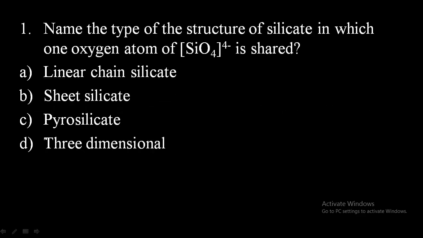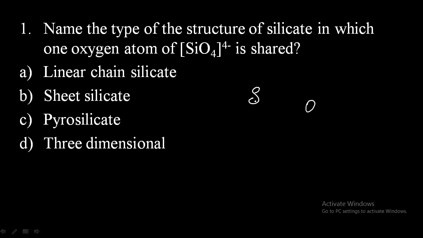Now we will solve some past competition MCQs from this chapter. First one, name the type of structure of silicate in which one oxygen atom of SiO4 is shared. So what they have asked? One oxygen atom of SiO4 is shared.